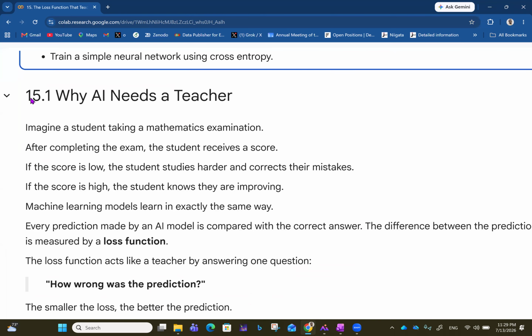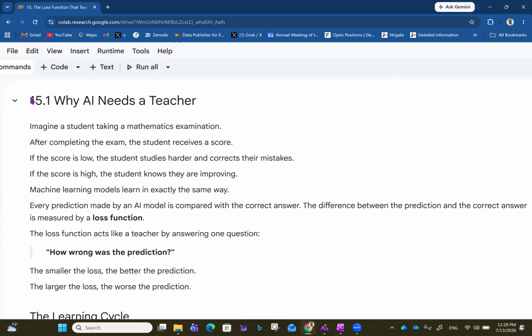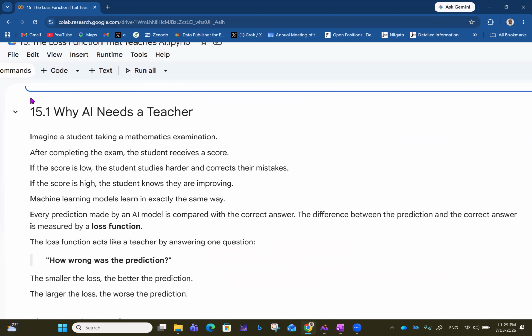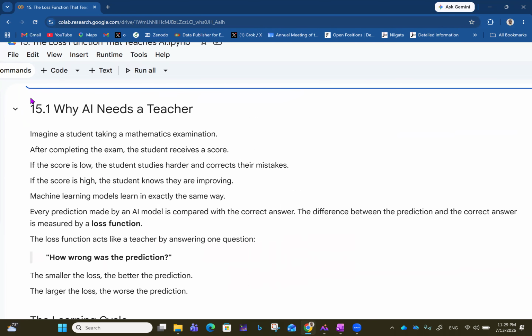Now, the first part talks about why AI needs a teacher. Why does artificial intelligence need a teacher? Why does it need to be corrected from time to time? Why does it need to be taught? Imagine a student taking a mathematics examination. After completing the exam, the student receives a score. If the score is low, the student studies harder and corrects their mistakes. If the score is high, the student knows they are improving.